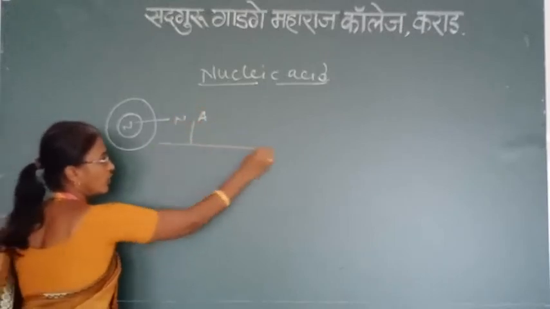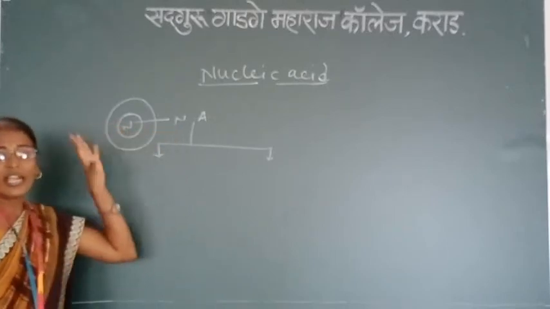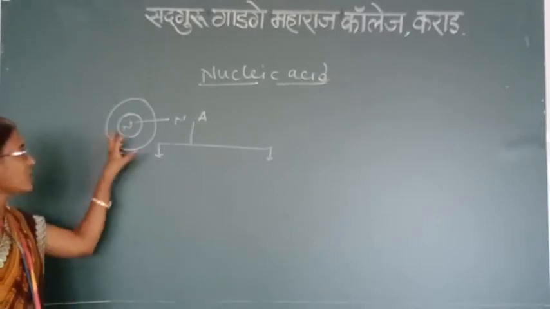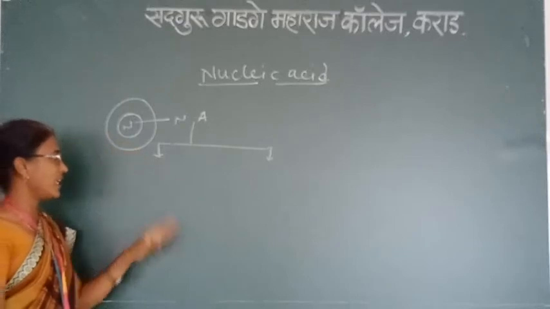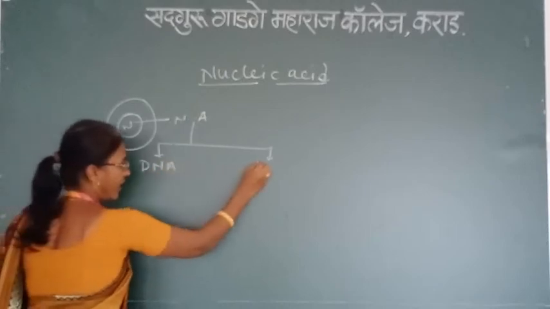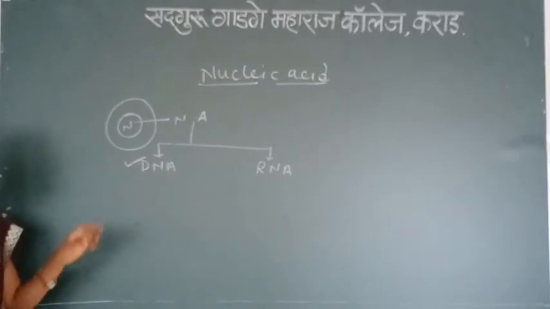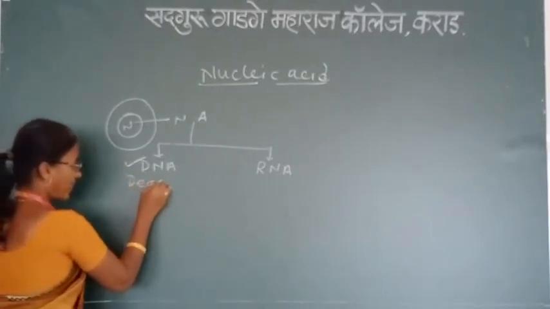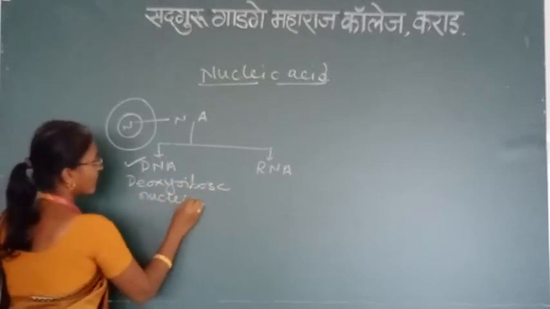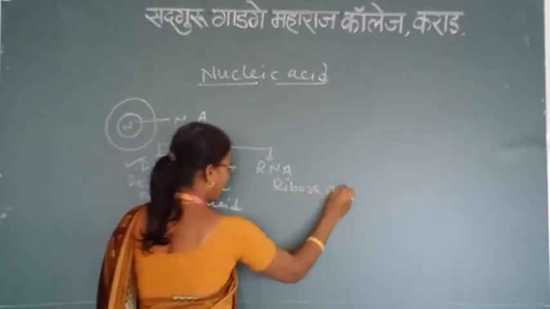Nucleic acid is of two types. The nucleic acid which is present in the nucleus and is acidic in nature, hence it is called nucleic acid. This nucleic acid present in the nucleus of the cell is classified into two types. It is nothing but the DNA and RNA. Firstly, we see about the DNA, deoxyribonucleic acid, while RNA is nothing but the ribonucleic acid.